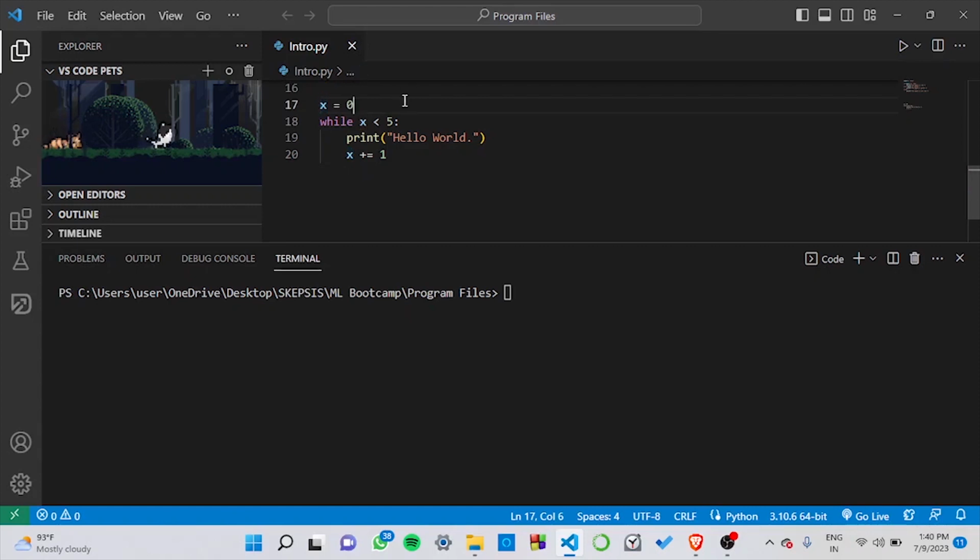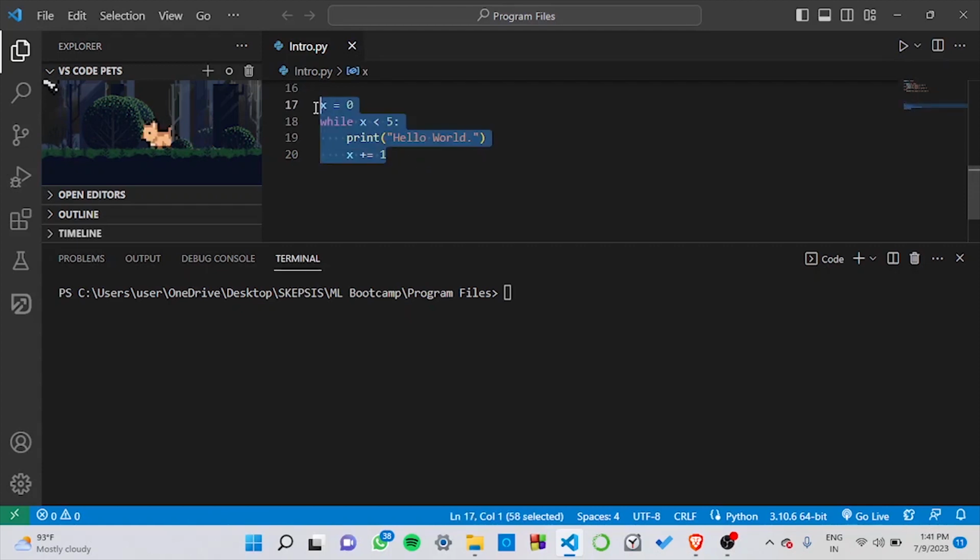Say, for example, we have assigned the value of x to be 0, and then we have taken the while loop while x is less than 5. Print hello world. And then we have used a counter, x plus equal to 1, which means that with every iteration, the value of x increments by 1.